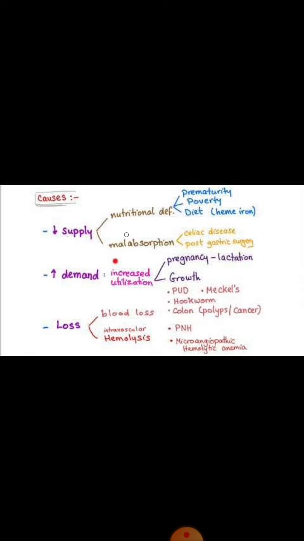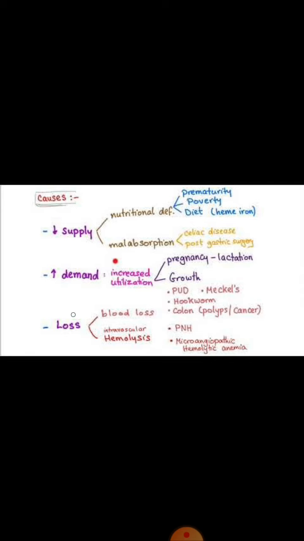Next, we can have malabsorption. There are different malabsorption diseases. For example, the person may suffer from Crohn disease or from celiac disease or from tropical sprue. These are all the conditions which can result in malabsorption of iron. Then there may be increase in the demand of iron. Increase in the demand of iron especially occurs in young children who are growing and in the adolescents when there is growth spurt, or in the pregnant and lactating women. So there may be increase in the demand of iron.